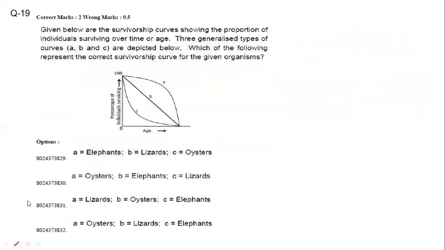These are the survivorship curves, and this is the type 1 survivorship curve. This is the type 2 survivorship curve, and this is the type 3 survivorship curve. So the answer is elephant, lizard, and oyster. Now see the next question.